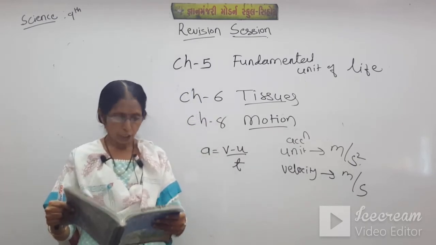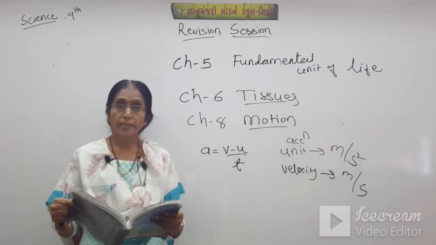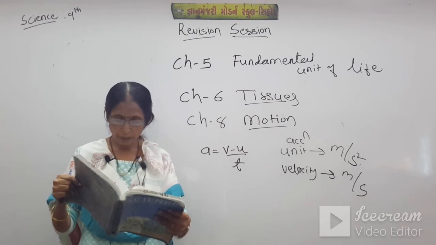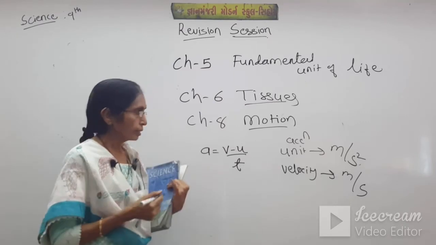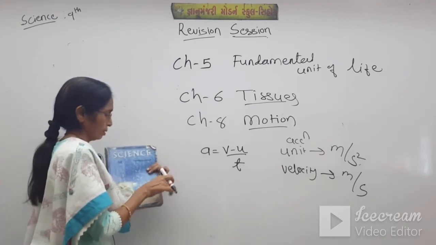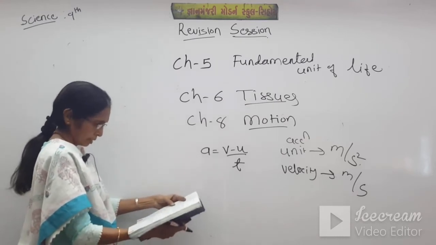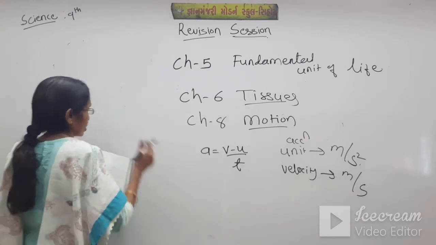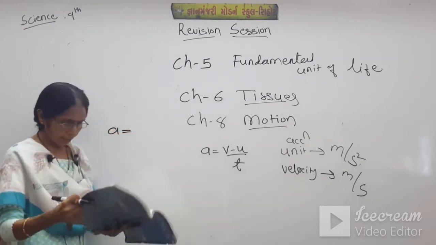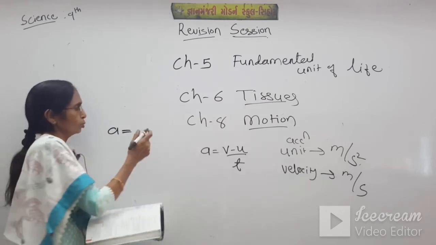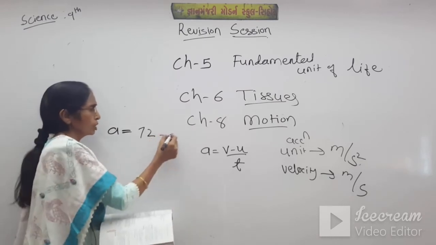At page number 108: a train starts from rest and attains the velocity 72 kilometers per hour in 5 minutes. Find the acceleration. So here we have to find the acceleration. A is equal to final velocity minus initial velocity upon time. What is the final velocity? 72. What is the initial velocity? 0, because it starts from rest.